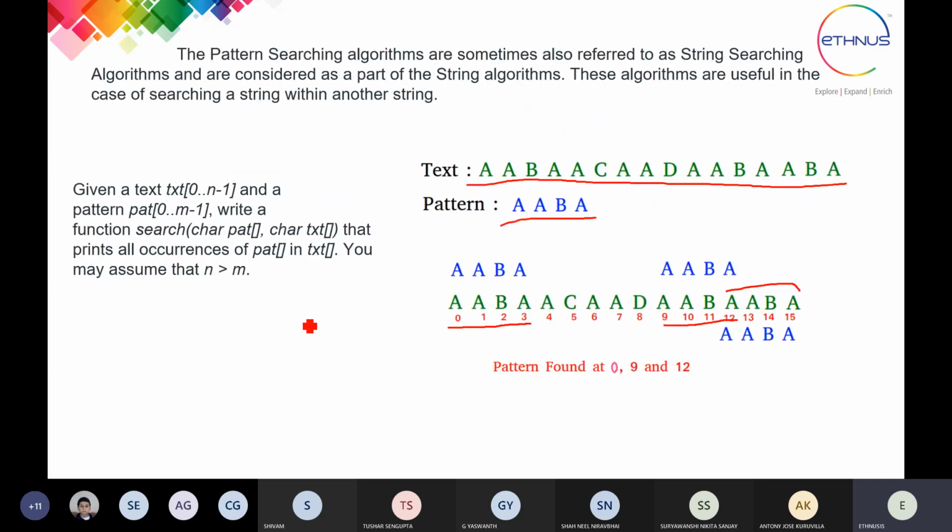But how? See, here in this example, A we found, okay. After this, again we are going to start with the first location also, no? Because at this location also, after A might come, right? So starting from the first location, it will check up to the fourth location whether the pattern is there or not.